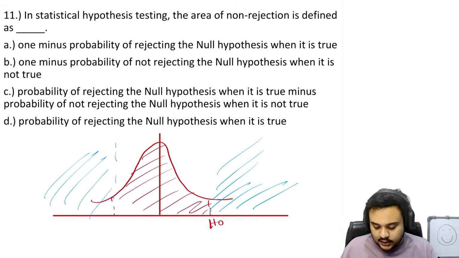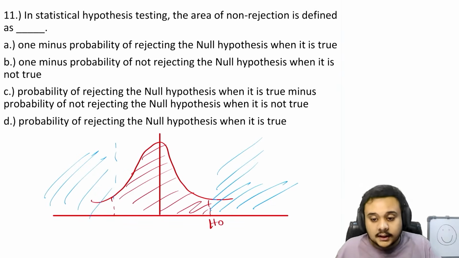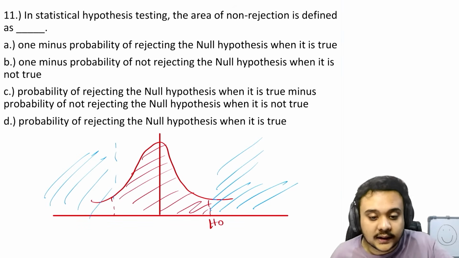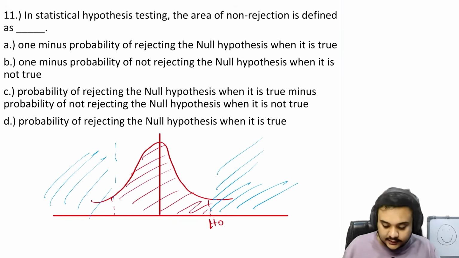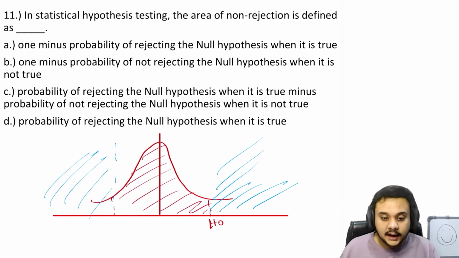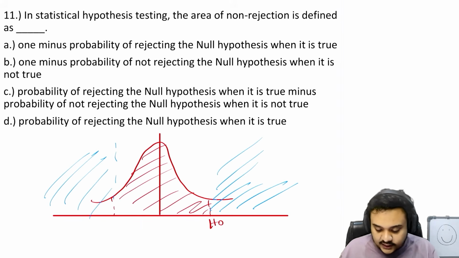Okay, so this is basically the graph of it. When a value is lying beyond this red area, right, that is when we are going to be rejecting the null hypothesis, and if it is within it, then we are going to say that we have accepted the null.